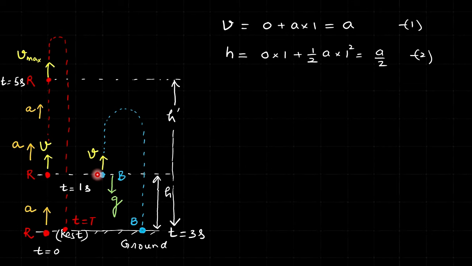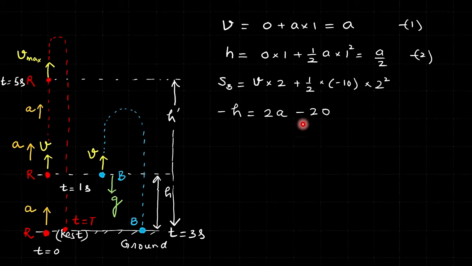So for the bolt, from here to here, second equation, taking upward direction positive, S is minus h. And initial velocity is plus v, and acceleration is minus 10. So minus h is equal to u t, which is v t, plus half into minus 10 into t square. So this is minus h, and just put it here. So v is a, so that is 2a, and that is minus 20.